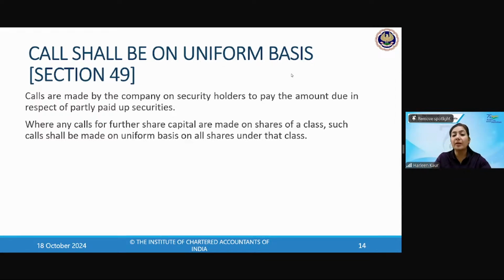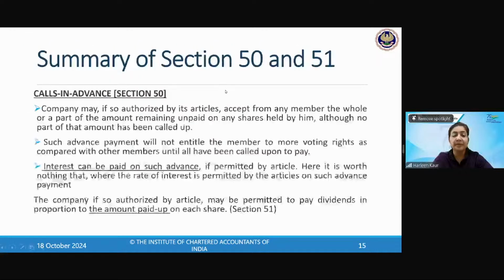The calls made by the company on security holders to pay the amount in respect of partly paid up securities, where the calls are made on the shares of a class, such calls have to be made on a uniform basis on all the shares. Whatever amount you're calling, you cannot say that some can have rupees 4 paid up, some rupees 3 paid up, and others have to pay up full rupees 10. It has to be uniform. All the calls have to be made on a uniform basis.